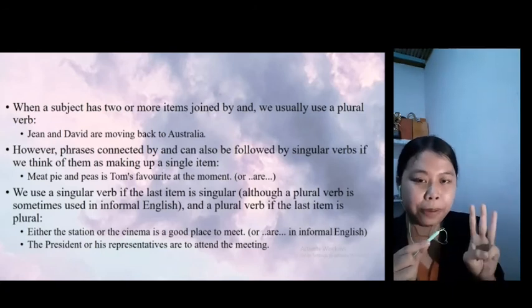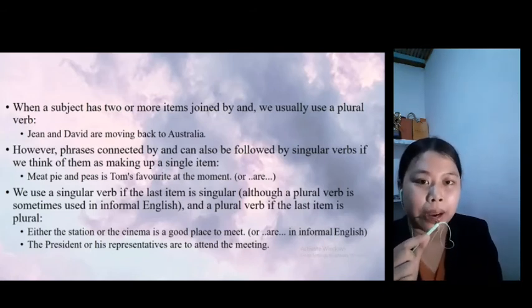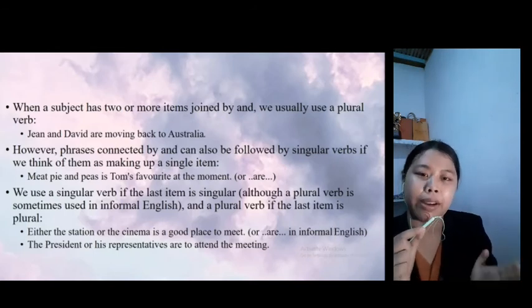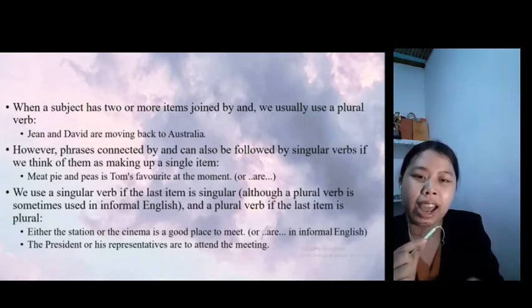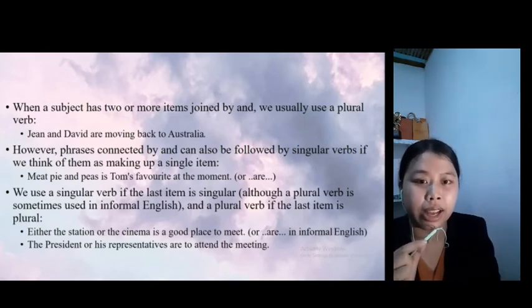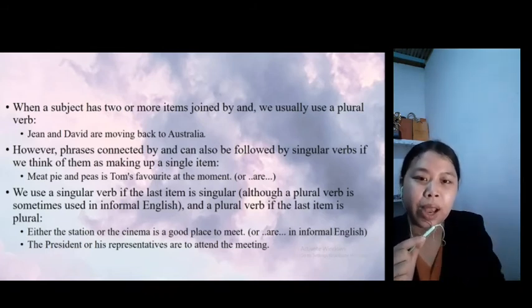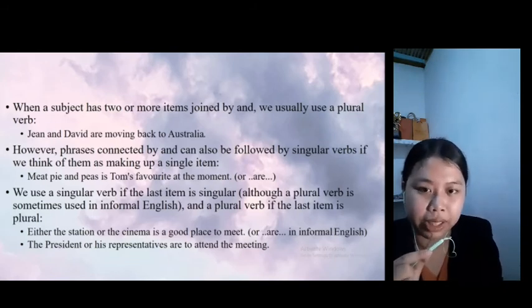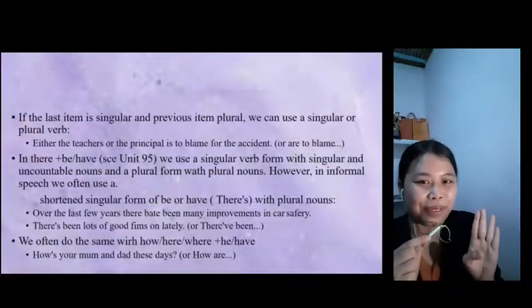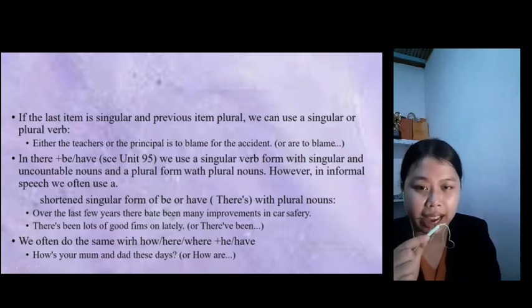Next, number 3. We use a singular verb if the last item is singular, although a plural verb is sometimes used in informal English, and a plural verb if the last item is plural. For the example number 1, either the station or the cinema is a good place to meet. For the example number 2, the president or his representative are to attend the meeting.